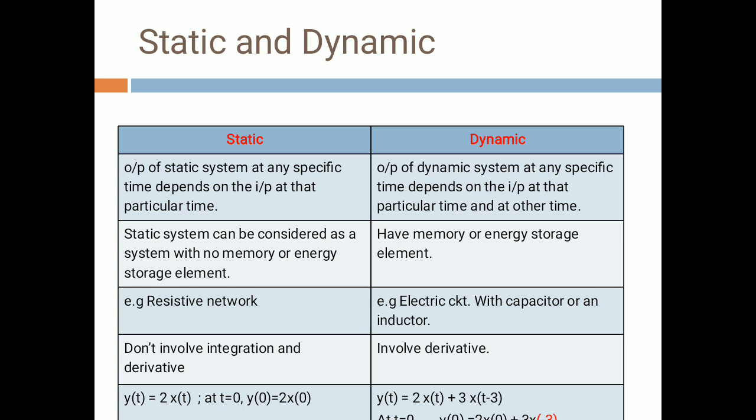Here I get the value at time t is equal to 0 as well as the time before 3 seconds, because here t minus 3 is there. So 0 minus 3 means current time t is equal to 0 minus 3. That means it depends upon the current time as well as 3 seconds before. So this is the dynamic and static system.